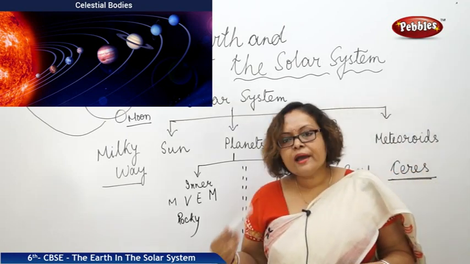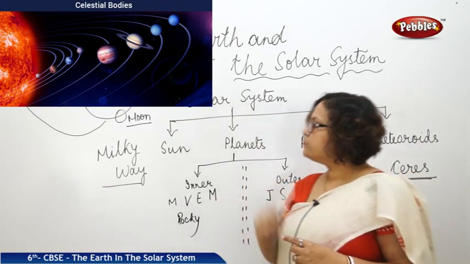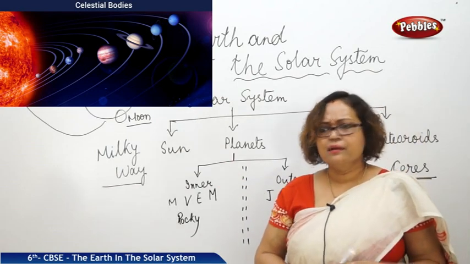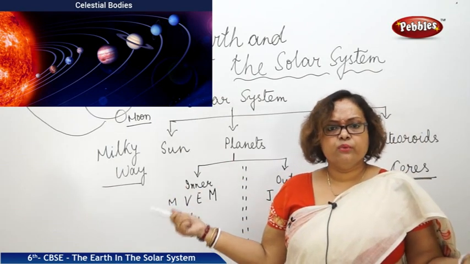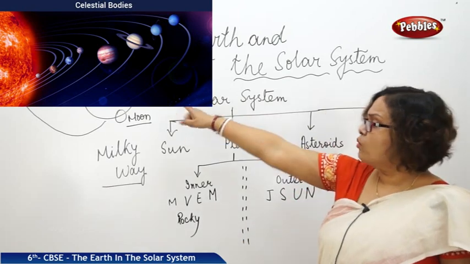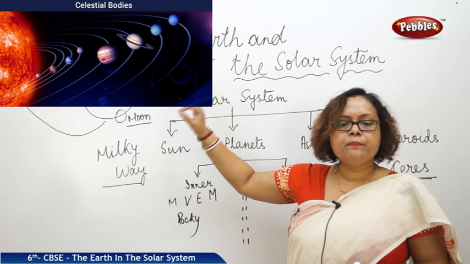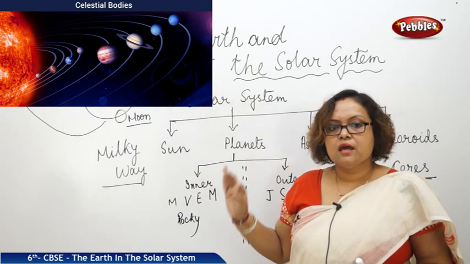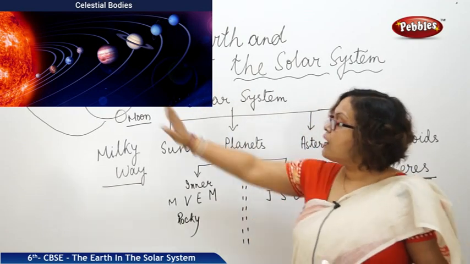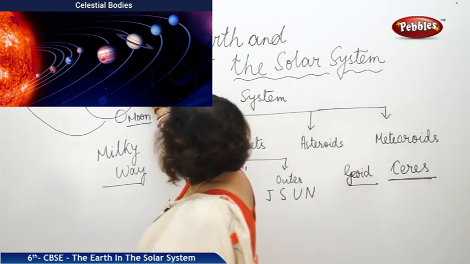Next is, why is Earth a unique planet? Why can we say that yes, Earth is a unique planet? Yes, definitely it is unique, isn't it? This is the only planet till now where life has been proved. It is the only planet which has oxygen and water. You know, Earth is even known as the blue planet.